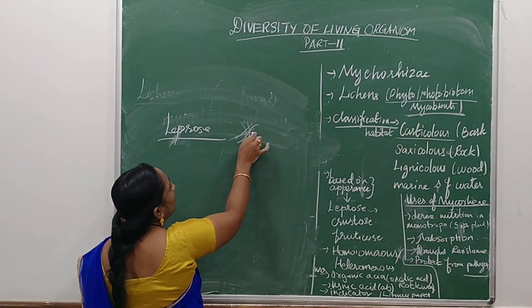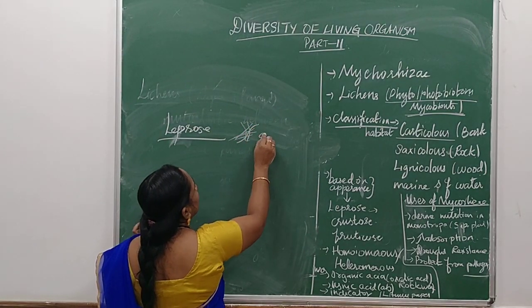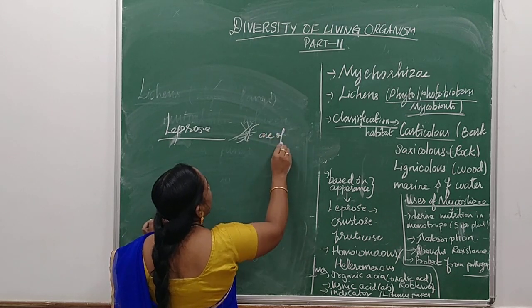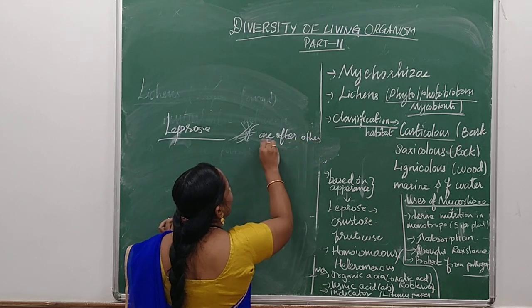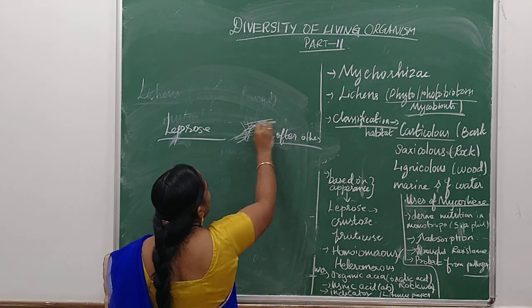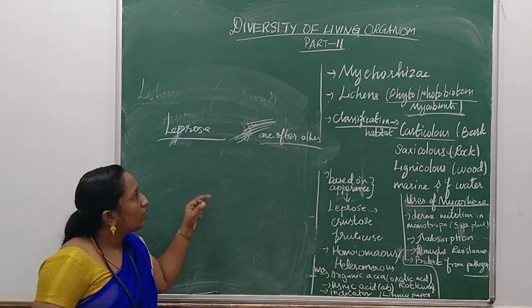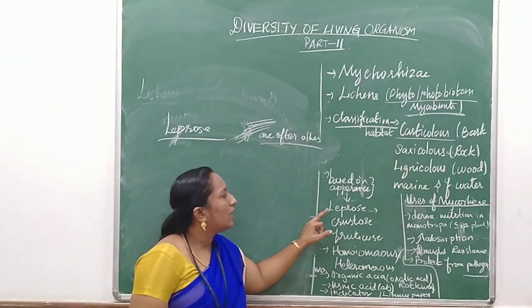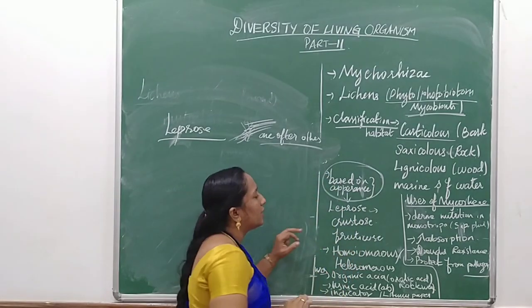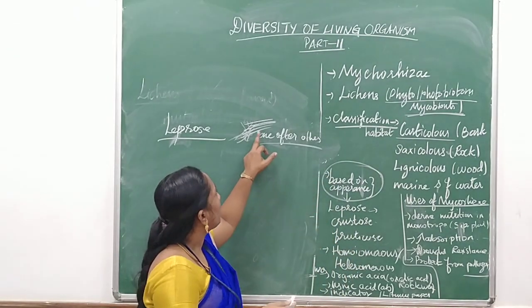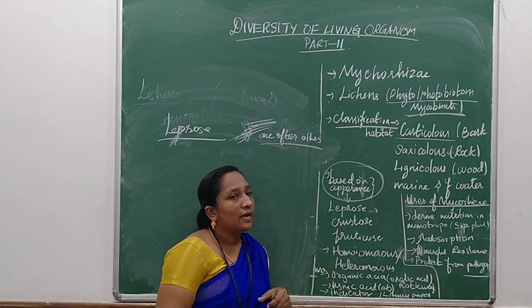If the layers are arranged one by one, in order, it is called leprose. This is the classification of lichen based on appearance.